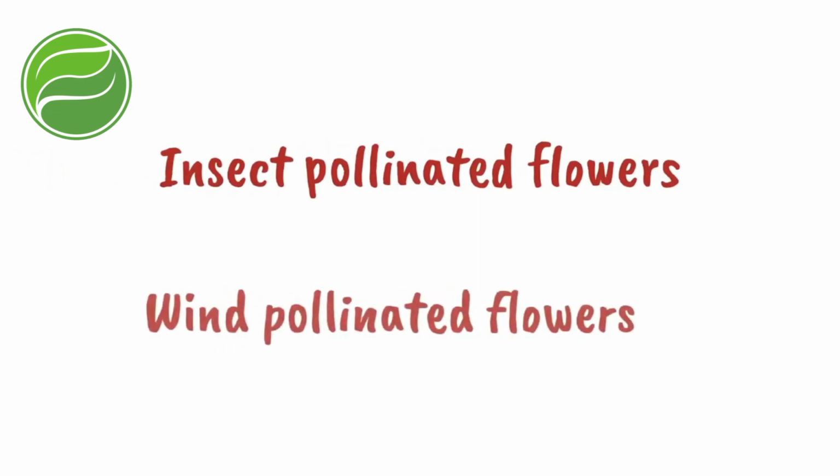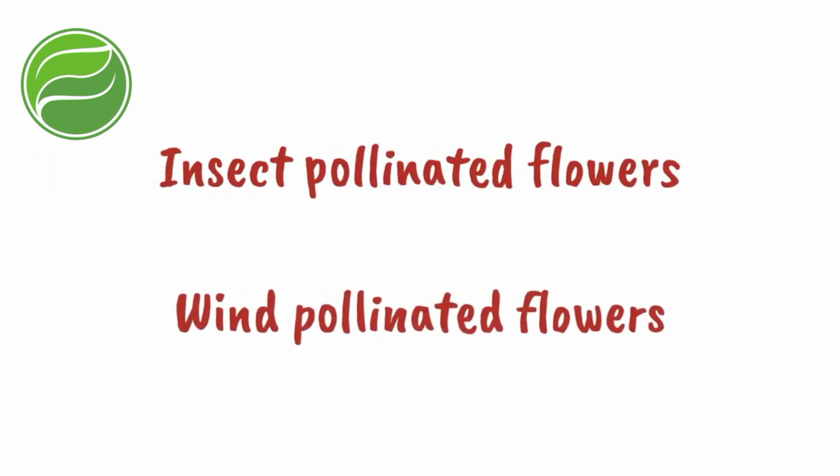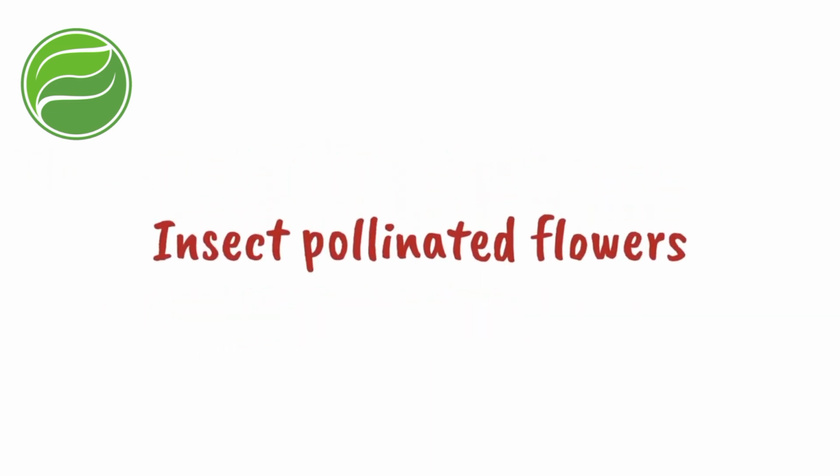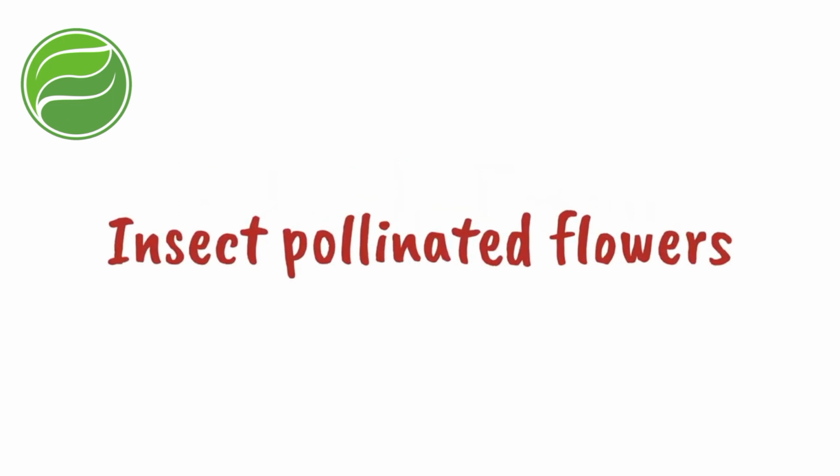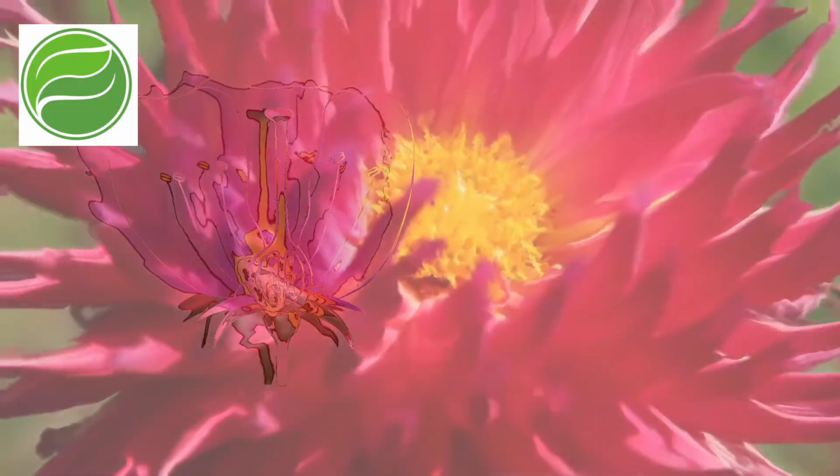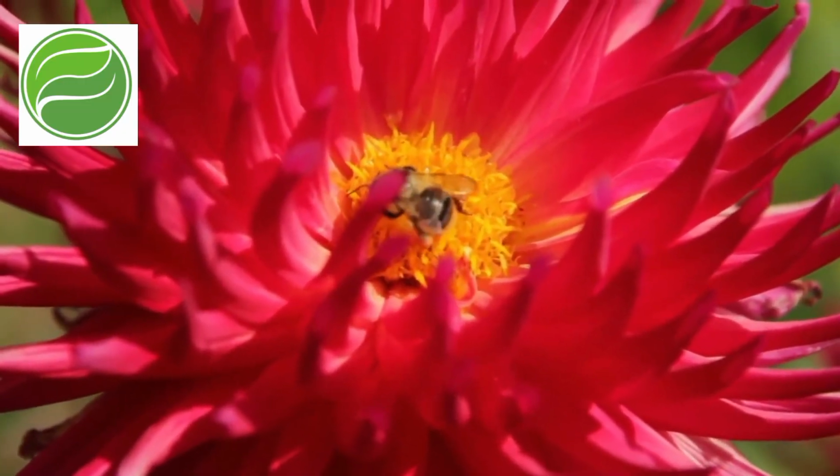Insects and wind act in the pollination process. The flower in which pollination is done by insects is called an insect-pollinated flower. It is also called entomophily.